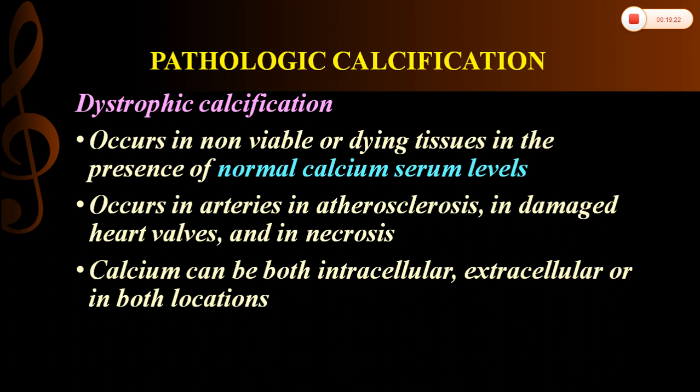First is dystrophic calcification. It occurs in dead and dying tissues. Dystrophic starts with D, and dead tissues also starts with D, so we can easily remember that dystrophic calcification is seen in dead tissues. Here the calcium levels in our body are normal. It is seen in necrosis like coagulative, liquefactive, as well as caseous necrosis, and also in arteries in atherosclerosis, and in damaged heart valves. The calcium can be intracellular or extracellular, or sometimes both.